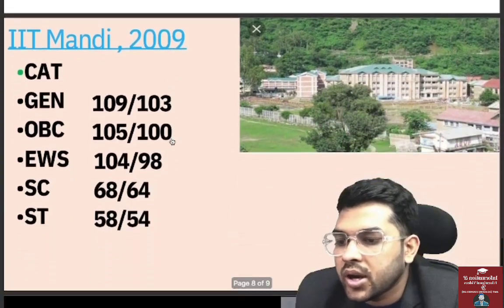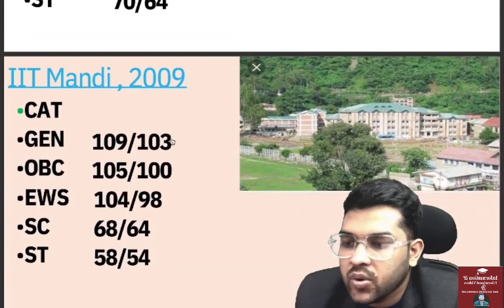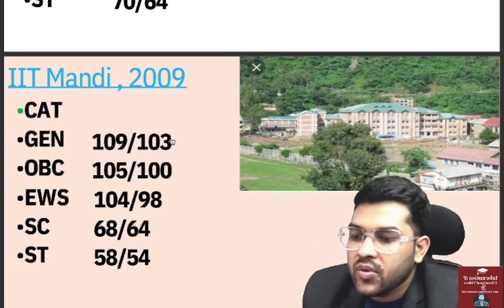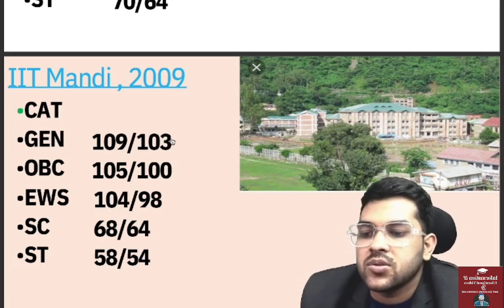Now if you talk about IIT Mandi, here is the information: general 109, 103, OBC 105, EWS 104, SC 68, ST 58. That is for male students. After the slash you can check for female.